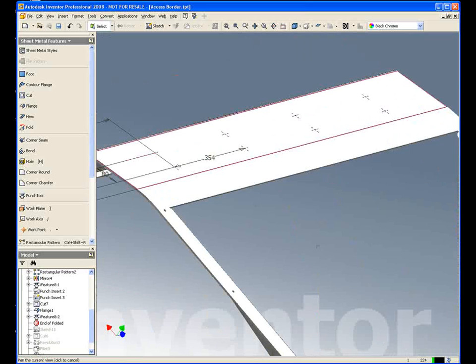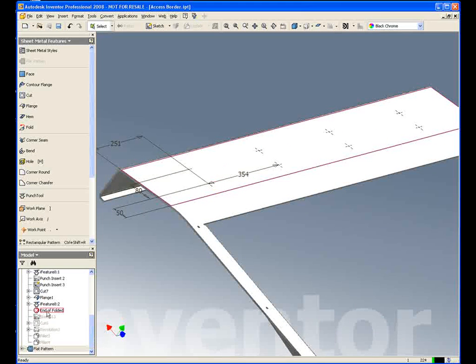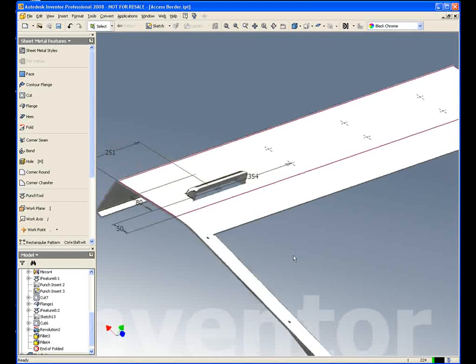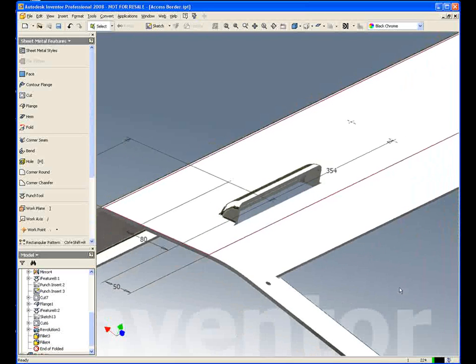Now to create your own punch tools, it doesn't just have to be cutouts. We can use modeling geometry. So again, I'm just going to reveal some of the model I've already produced, and I want to put some little louvers in the top of the panel here. So I've modeled this up just by using revolves and fillets and a little cut just to produce that.